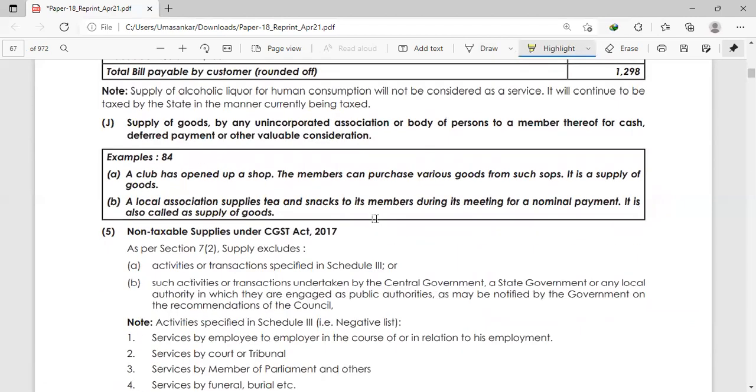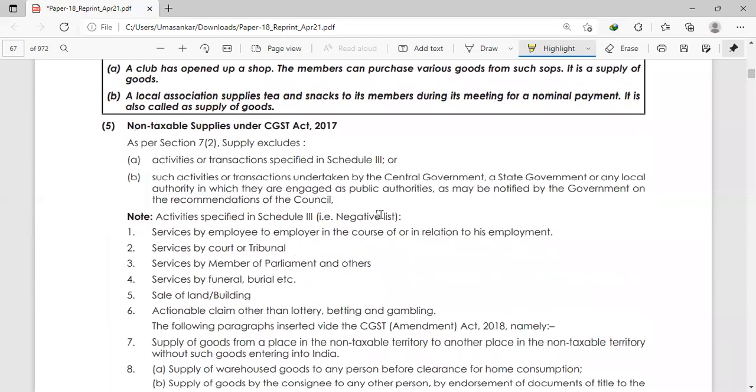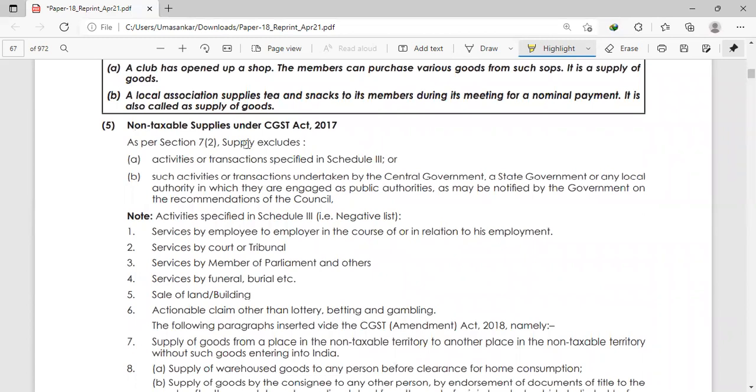Okay. See, now we are starting our next topic. We have seen the inclusive definition, deemed supply, and out of this supply, whether it will be goods or services. Now we need to see what are non-taxable supplies, or the activities or transactions that will not be considered as a supply. This comes under section 7 subsection 2.